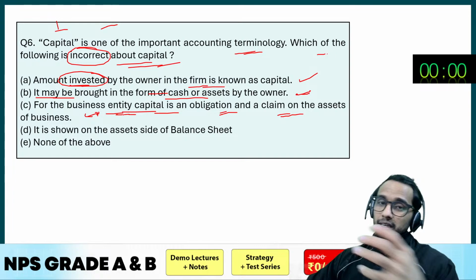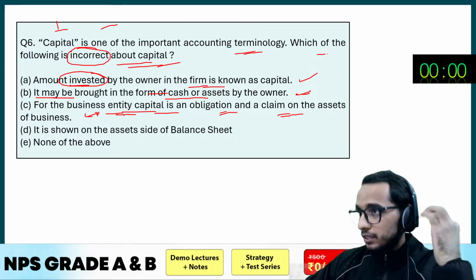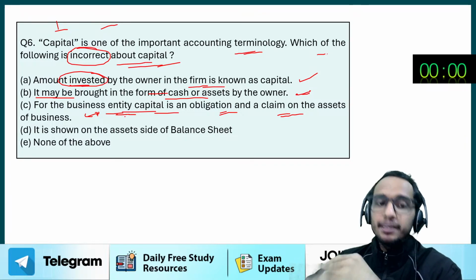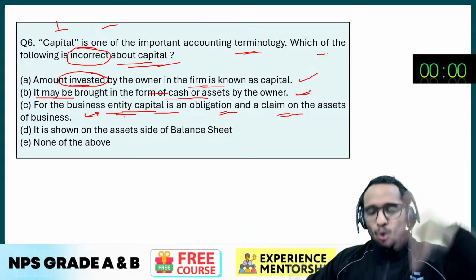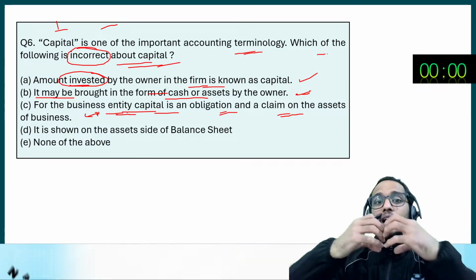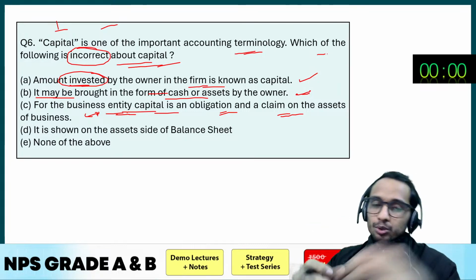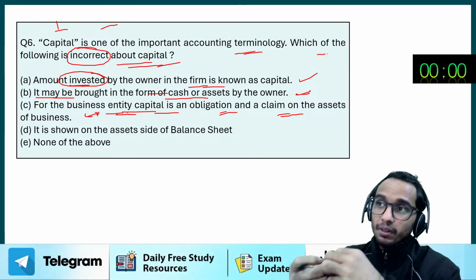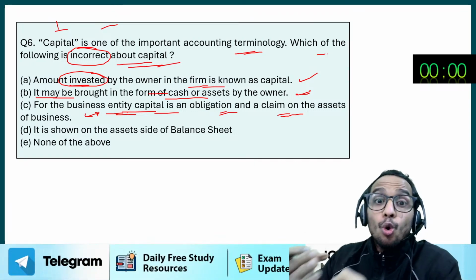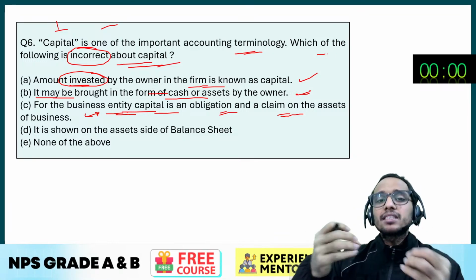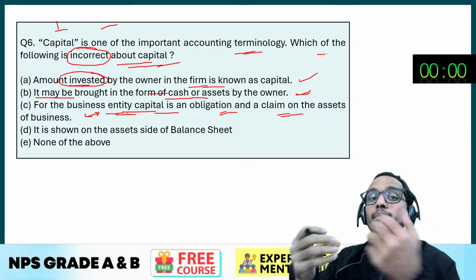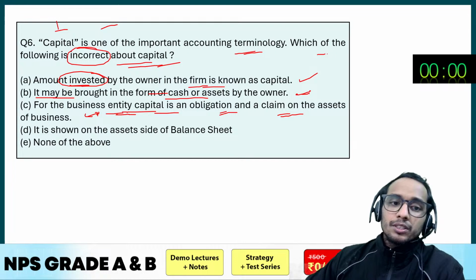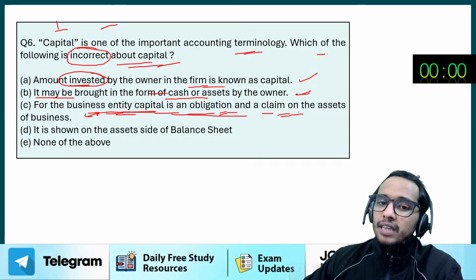Because see, the basic accounting principle, I think you remember the accounting principles. One of the principles is separate legal entity. What that says is the owners, that is the shareholders, and the business are two different entities. So if shareholders are investing money in the company, the company is going to take it as a loan, not exactly a loan, but rather as a liability. They have to return it. Shareholders' fund is included on the liability side, not the asset side, correct? So for the business entity, capital is an obligation and a claim on the asset of the business.